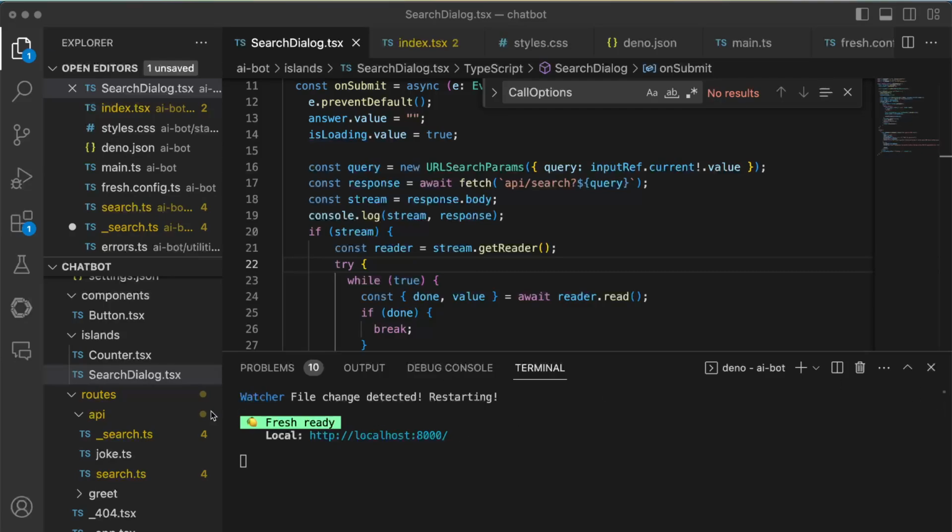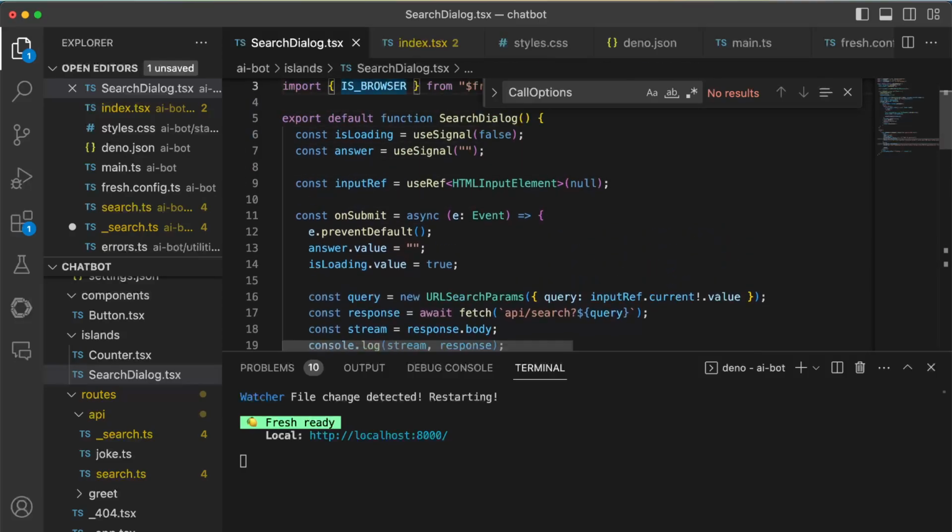So what I have right now is an application where I have islands. Islands are parts within Fresh that can render separately on the browser. So I created something like this. It is an input field where we use signals.